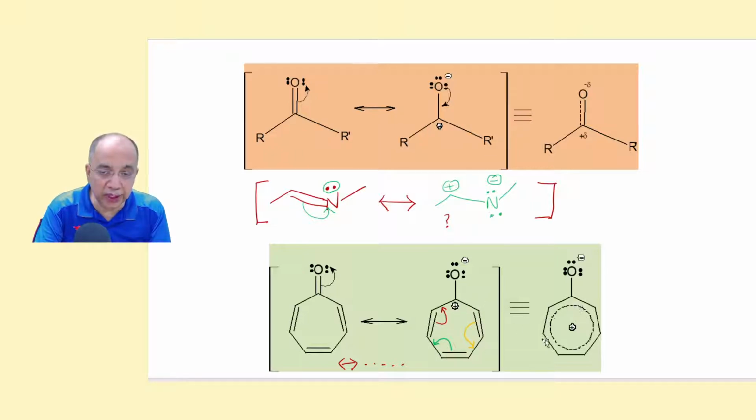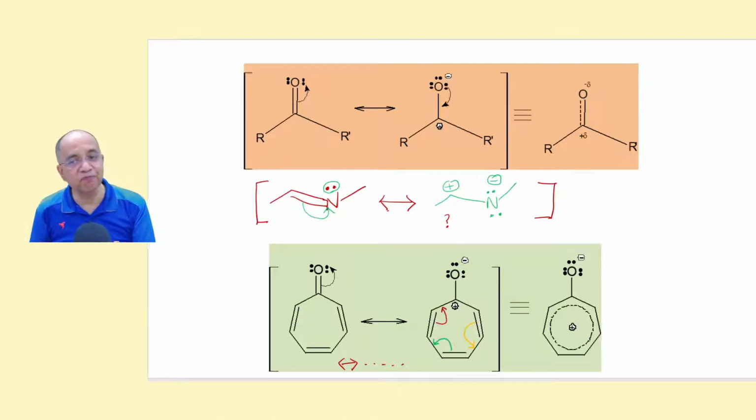So it will be a hybrid of several resonance structures I have not drawn. So as a result I have written a plus. The plus charge will be shared between this place, this place, this place and this place. So instead of plus delta, we can write a circle inside and put a plus charge.